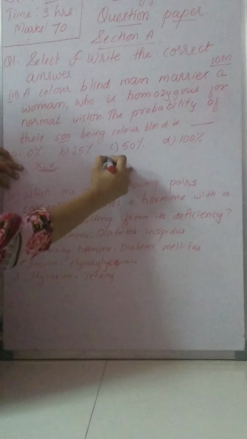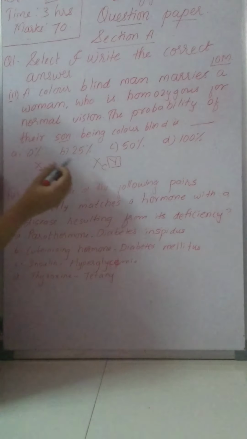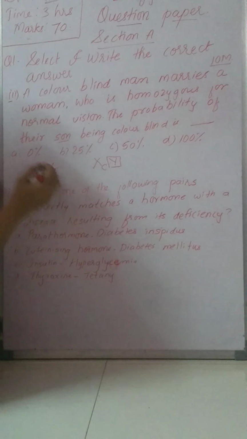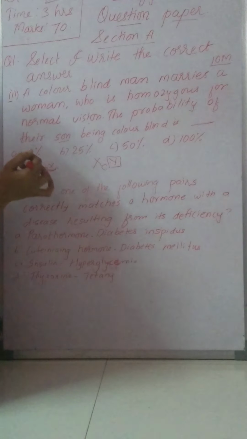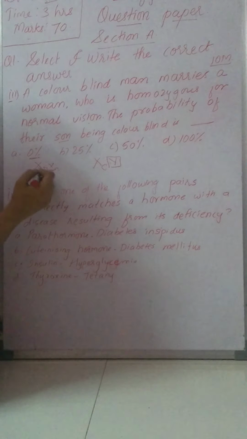So from the male we require only the Y chromosome. If this Y goes with any of the X chromosomes, the probability of the son being colorblind will be 0, because both X chromosomes are normal.